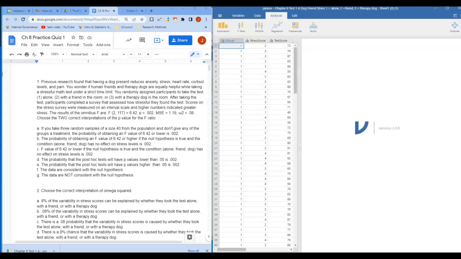So the first question asks you about the interpretation of the p-value. Our p-value in this case is 0.002. Right, so this is a low p-value, and the data here are not consistent with the null hypothesis. Our null hypothesis would be that all three of those means are equivalent, that they're all estimating the same population parameter.